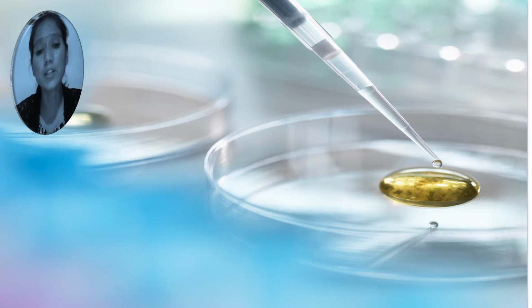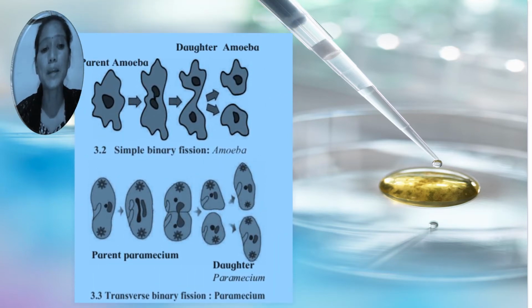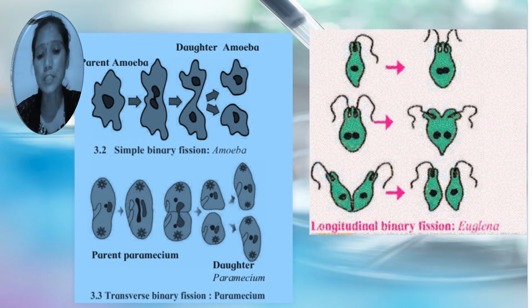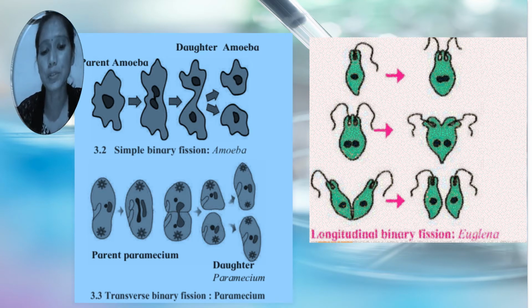The first is binary fission. Binary fission occurs in bacteria, amoeba, and paramecium. They perform asexual reproduction by binary fission. In this process, the parent cell divides into two similar daughter cells. Here, binary fission occurs by mitosis.